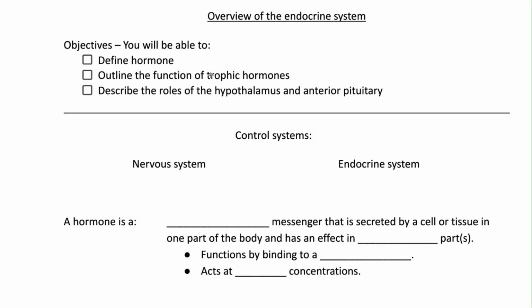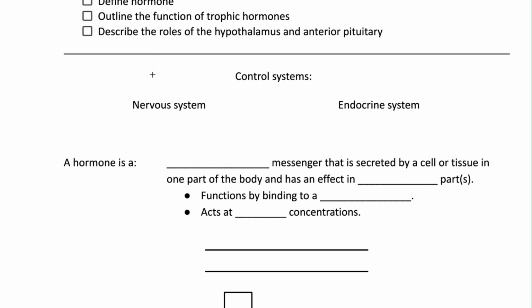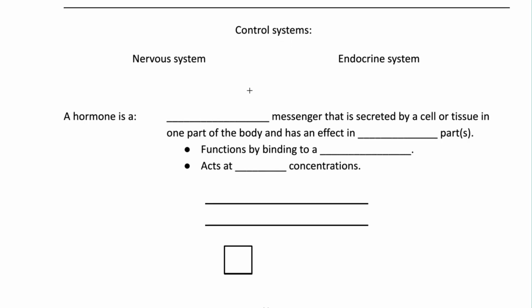This lesson provides an overview of the endocrine system, and here are the objectives. Now, the body has two overall control systems, the nervous system and the endocrine system. And the effects of the nervous system are typically fast in both onset and duration, while the effects of the endocrine system are slower in both onset and duration in general. As we'll see, however, there isn't a discrete boundary between the nervous system and the endocrine system. The boundary between them is actually quite fuzzy.